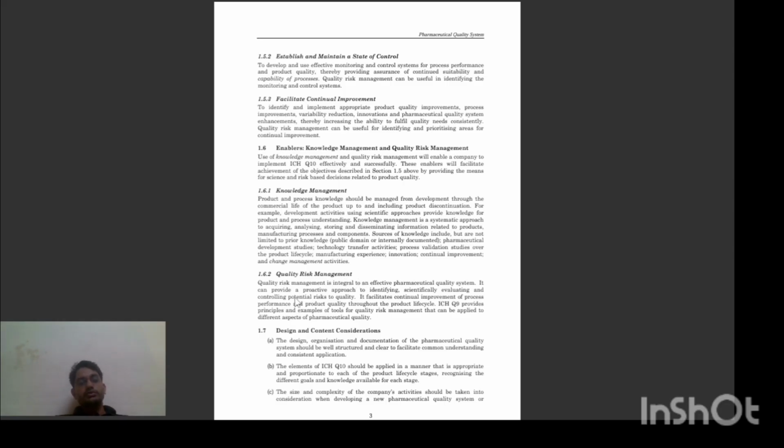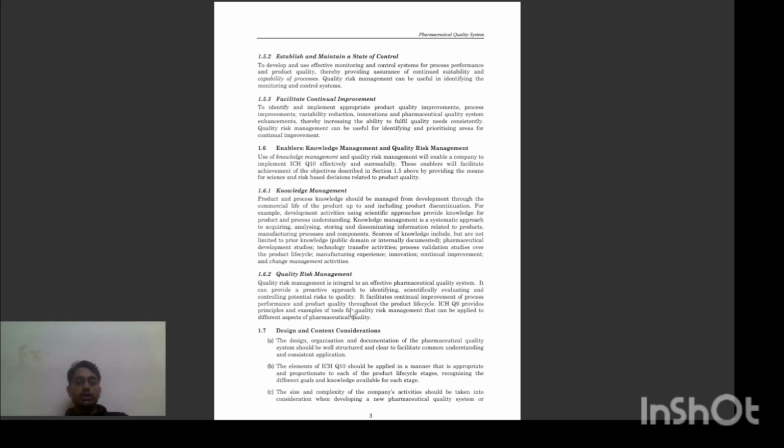Then quality risk management. Quality risk management is integral to an effective pharmaceutical quality system. It can provide a proactive approach to identifying, scientifically evaluating, and controlling potential risks to quality. It facilitates continual improvement of process performance and product quality throughout the product life cycle.